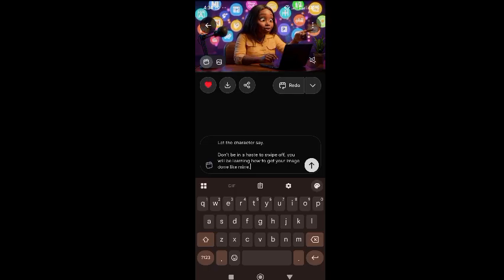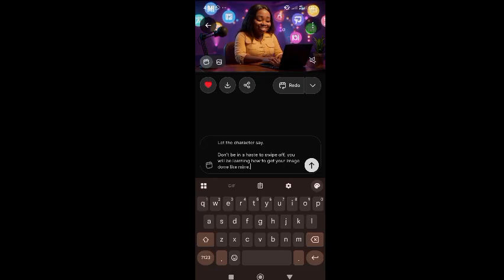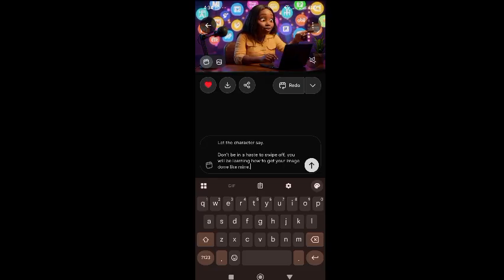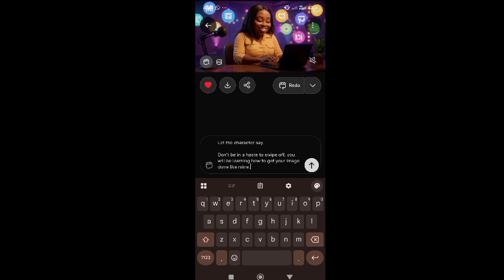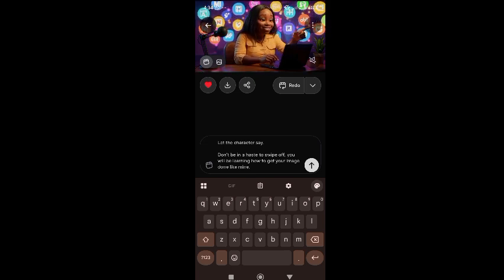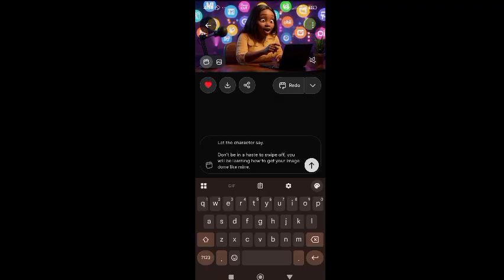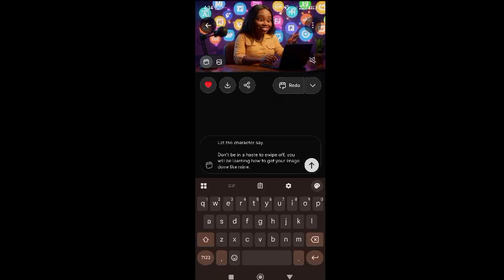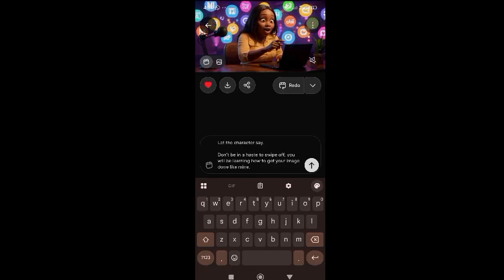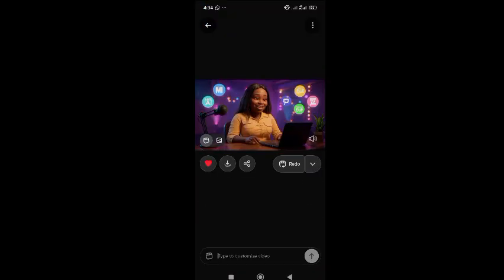Okay. Please also note that for Grok AI, try to keep the command simple. I have noticed that when you over-command it, like when you put in too many words, sometimes it tends to lose coordination. It begins to speak gibberish. So it's best to just maintain a few words so that when you prompt it, it gives you exactly what you want.